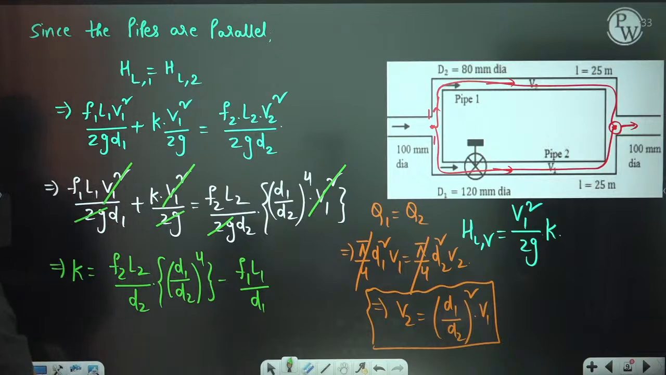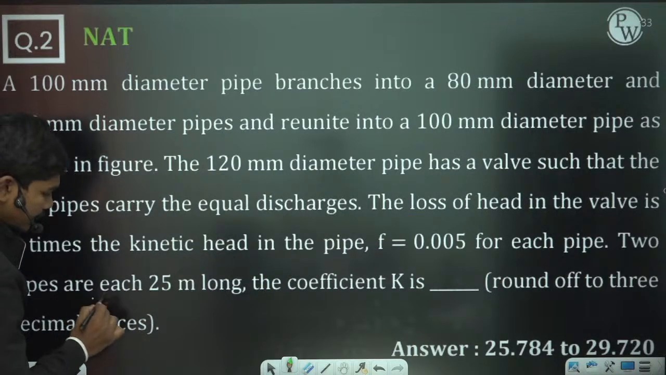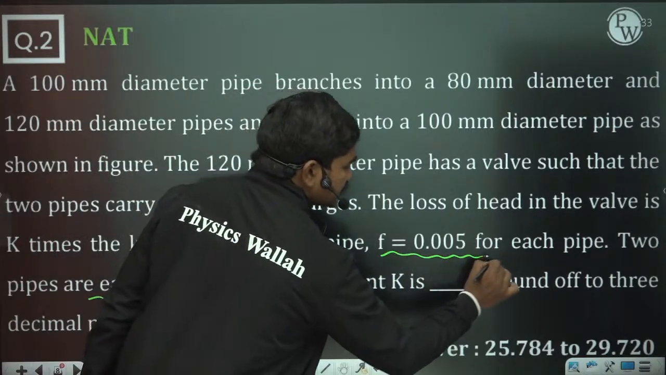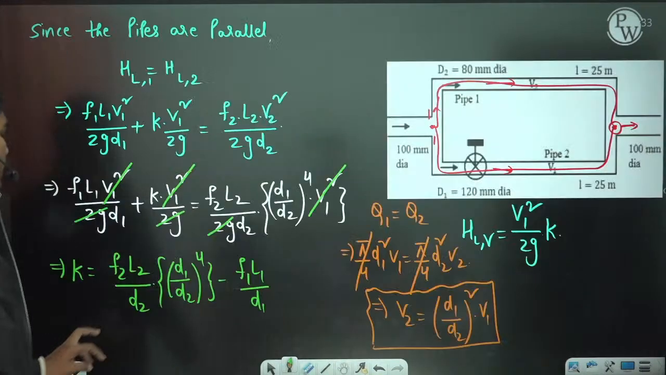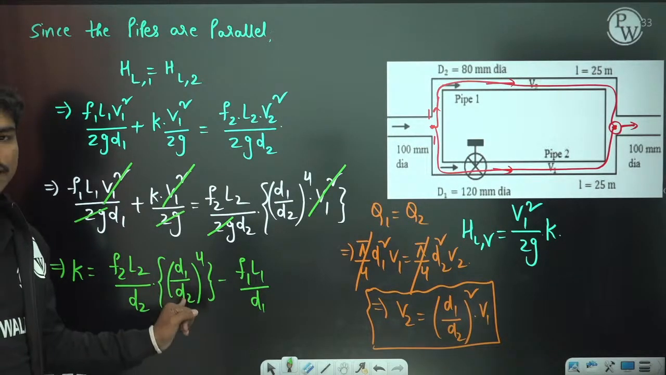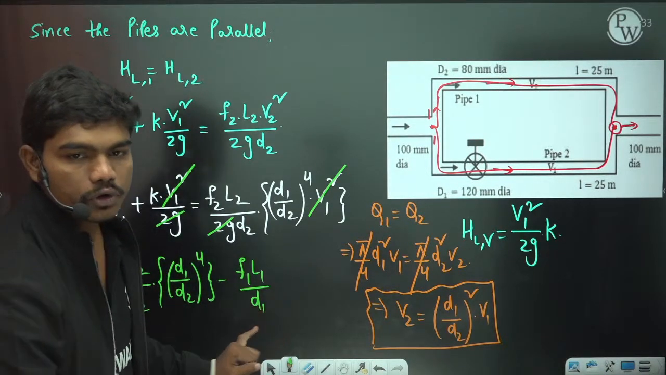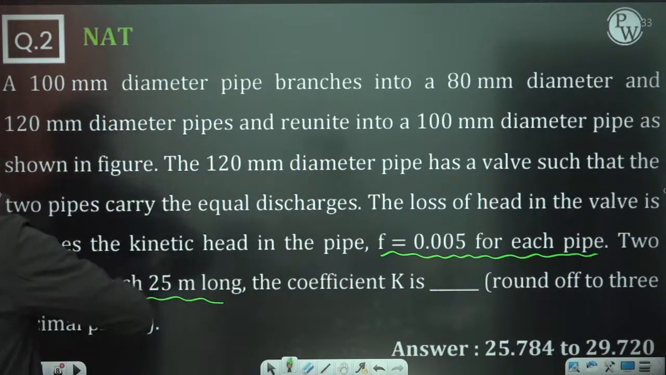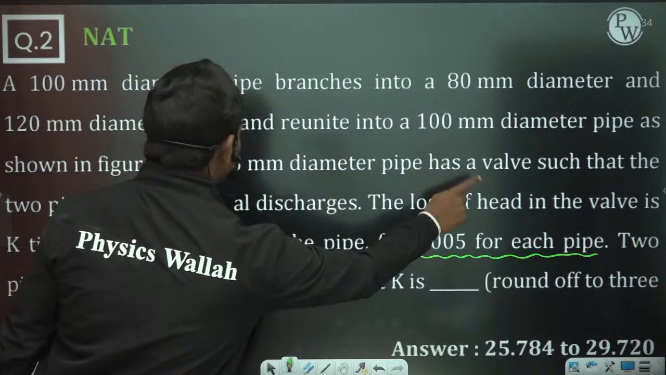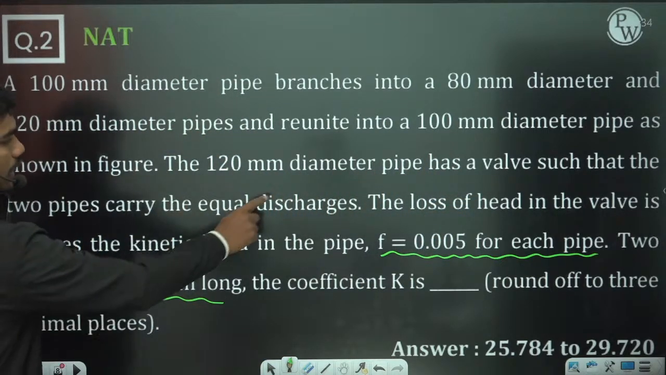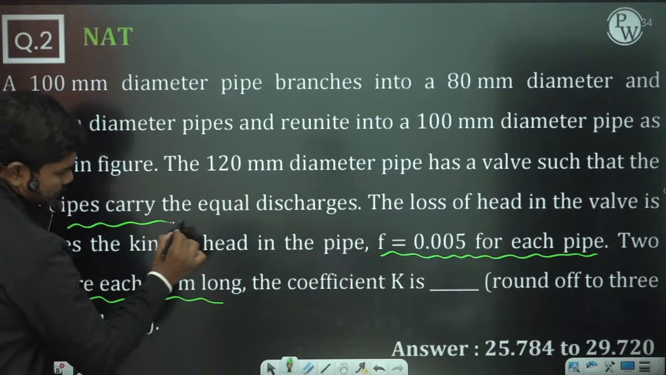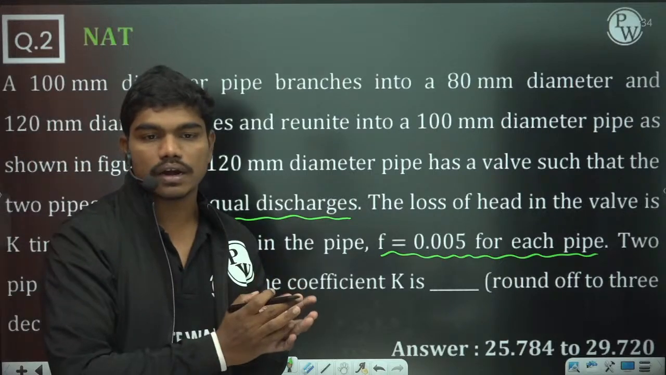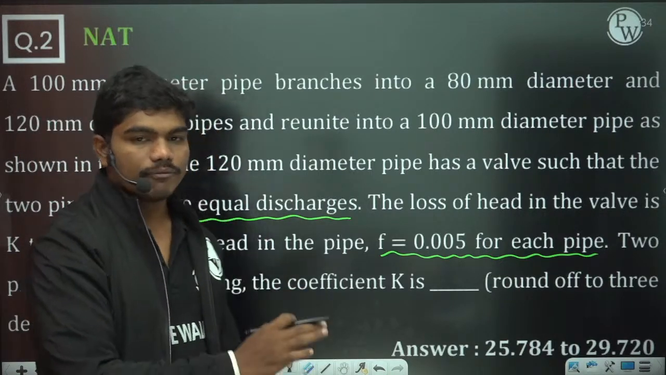Now they have given you that both pipes have the same friction factor, each 25 meters long, and F is equal to 0.005 for each pipe. So this friction factor and the lengths are actually the same in these two cases. Why Q1 equal to Q2? Because here they have told you the 120 mm diameter pipe has a valve such that the two pipes carry equal discharges. Because of this line, we have made sure that the discharge in both the pipes is actually equal. Clear?